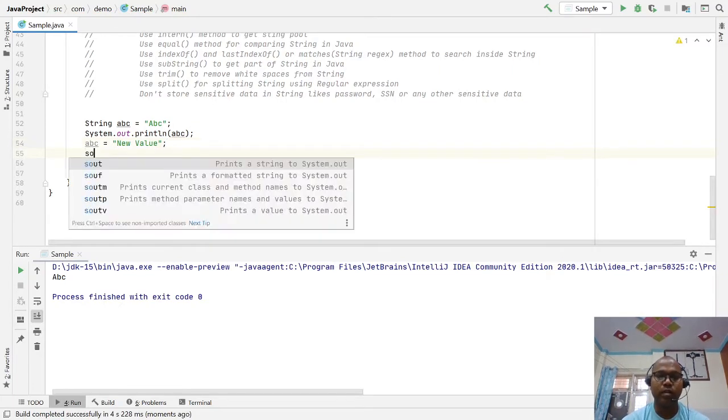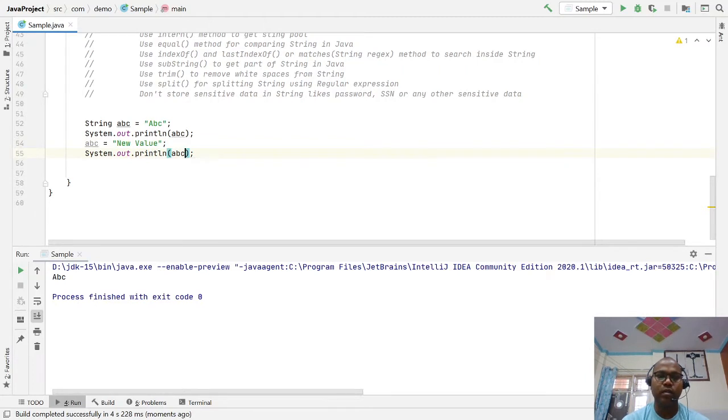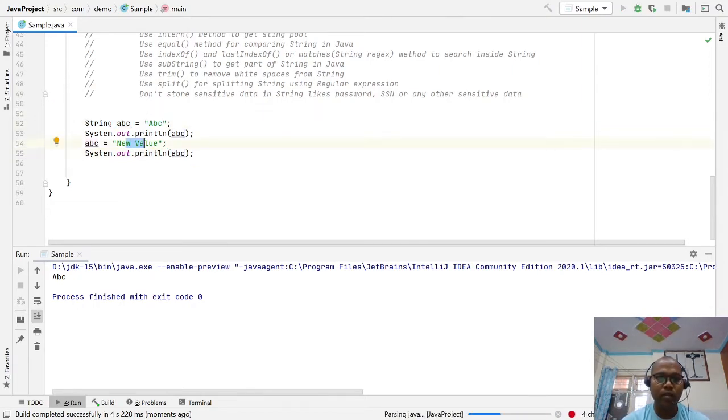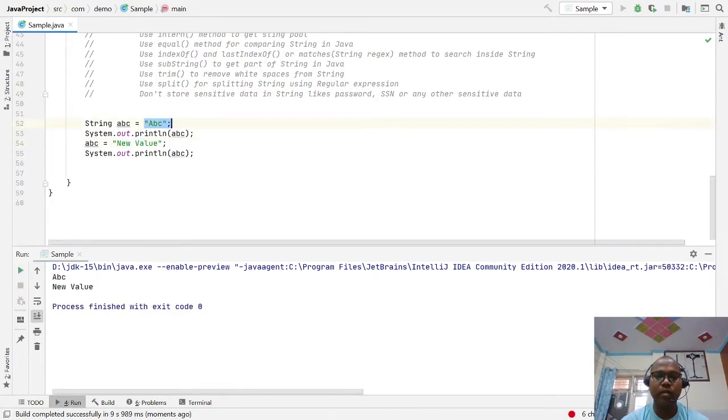This reference variable can point to any number of string values, but the string literal is immutable. The content of a string is a constant.